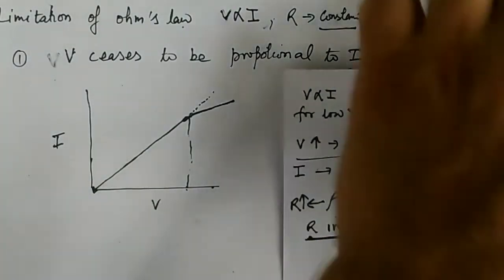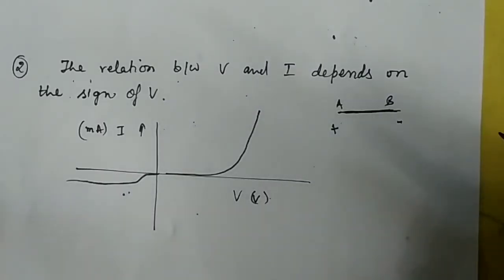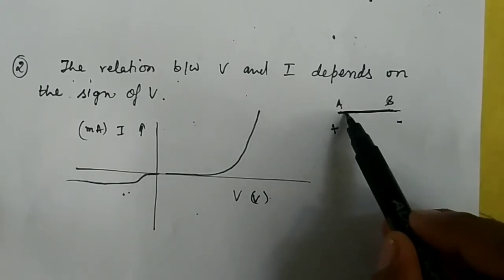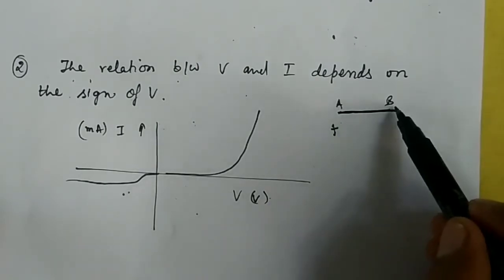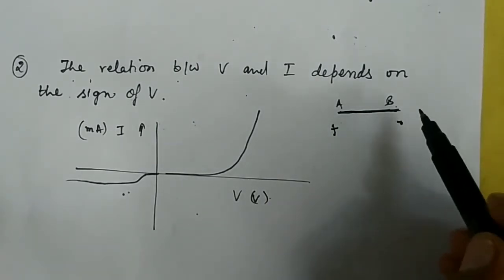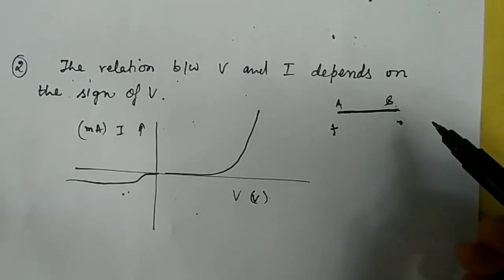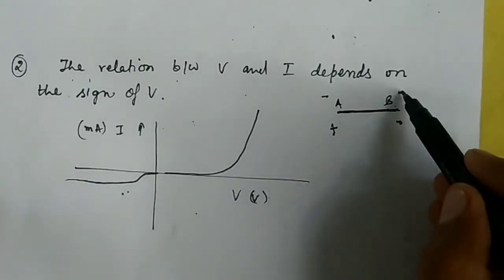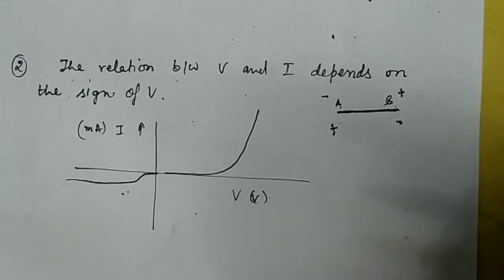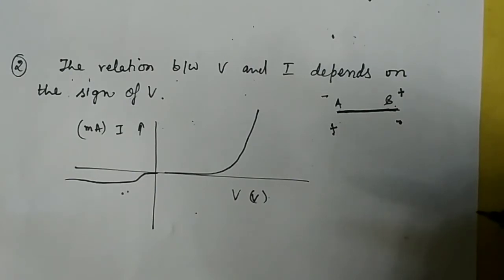Now the second limitation is that the relationship between V and I depends upon the sign of potential. To understand it, see here, I am having any material AB. If A is connected to the positive and B is connected to the negative, we will have a different type of graph. But if I attach A with the negative and B with the positive, then we have a different kind of graph. Means if the sign of potential is changed, the nature of the graph is also different.